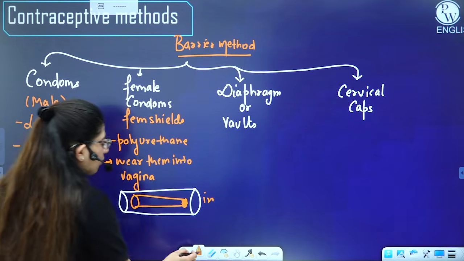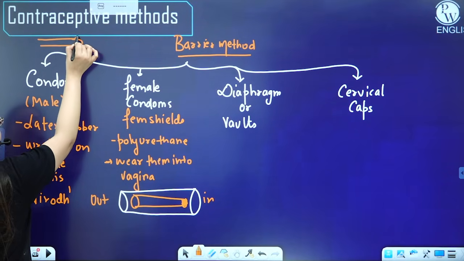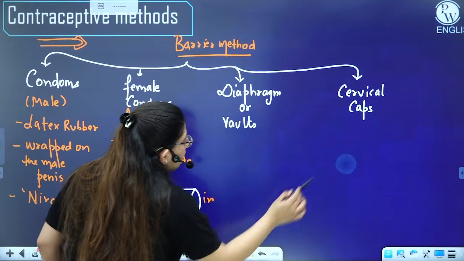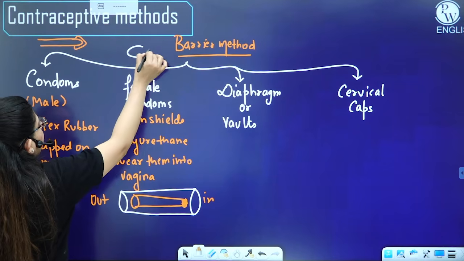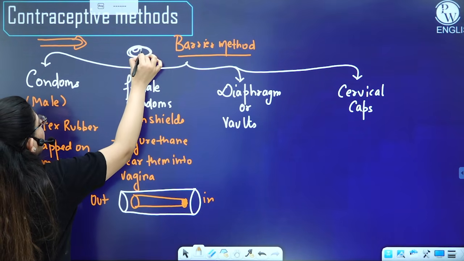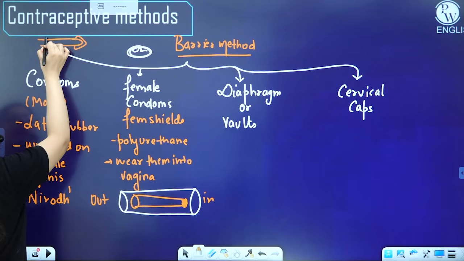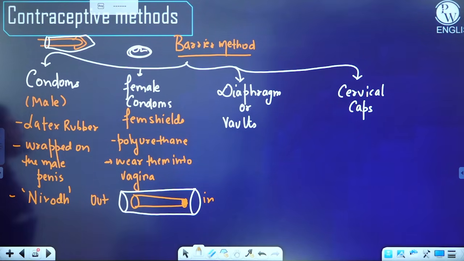Fine. Okay, so what about the male condoms then? If this is the penis of a male, the male will wrap the condom around the penis. The unwrapped condom looks like this, and there is a small nipple-like tip here. And when a person wraps it on the penis, it will look just like this, right? So this is how it looks.